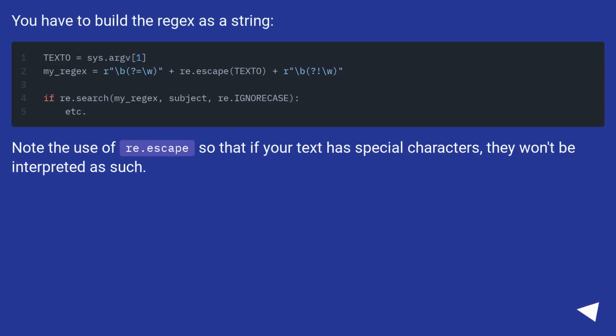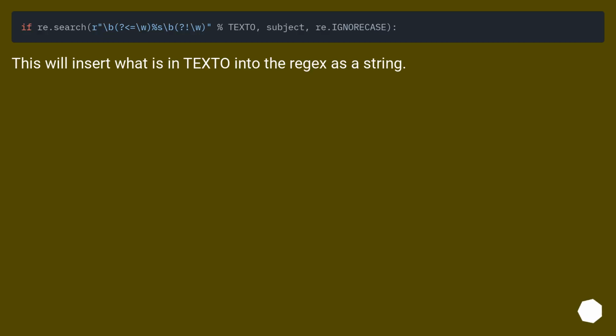You have to build the regex as a string. Note the use of re.escape so that if your text has special characters, they won't be interpreted as such. This will insert what is in texto into the regex as a string.